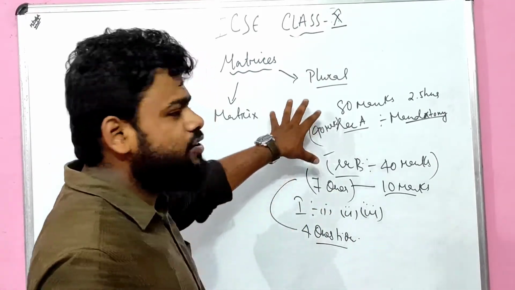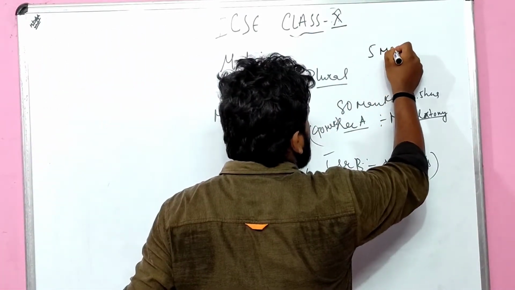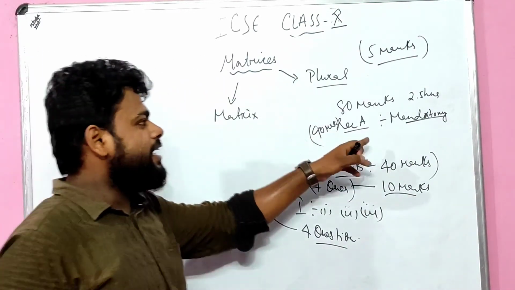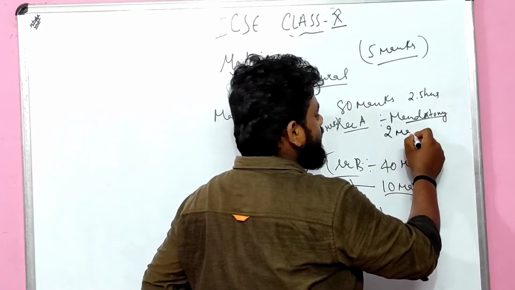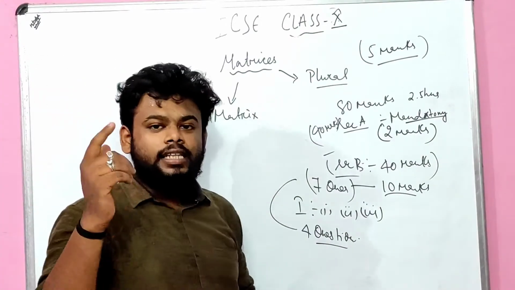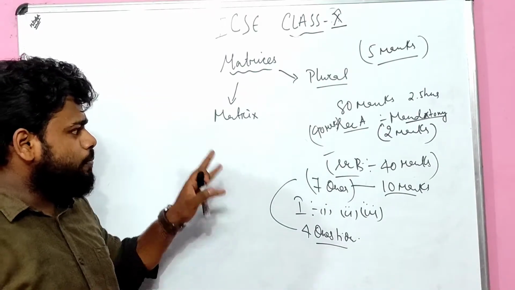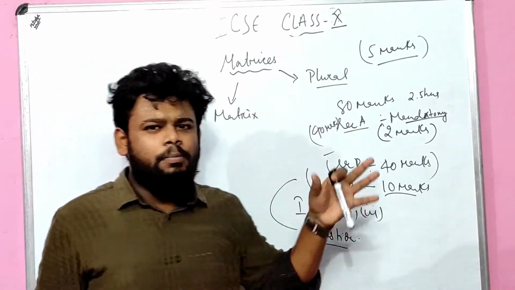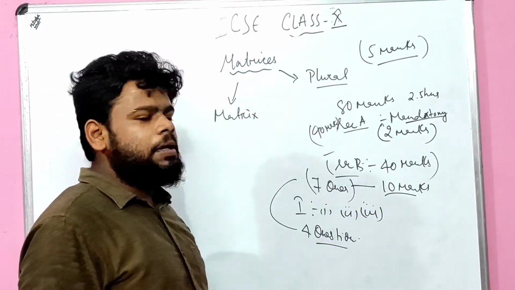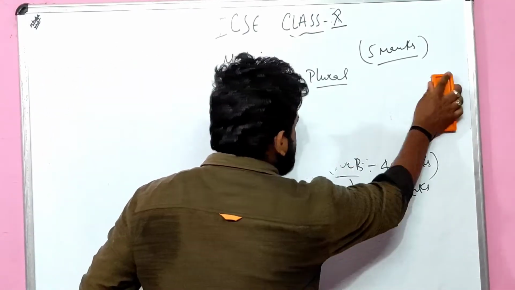In this way, questions generally come, but the most important thing is that in matrices, only 5 marks questions generally come from here, in which 2 marks are mandatory from the chapter, which is none other than matrices. Is it clear, children? I hope the blueprint and the marking weightage of the chapter are clear to you. So let us start the matrices, right?